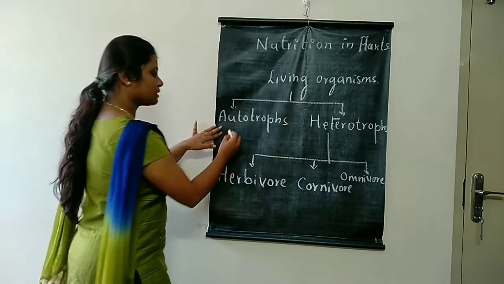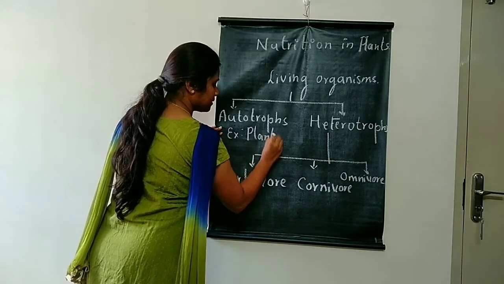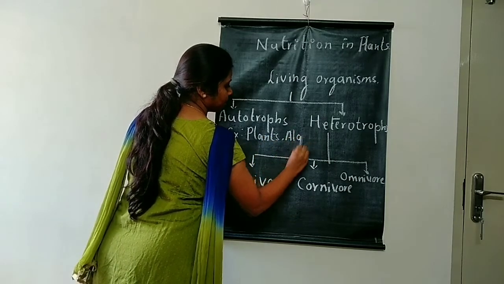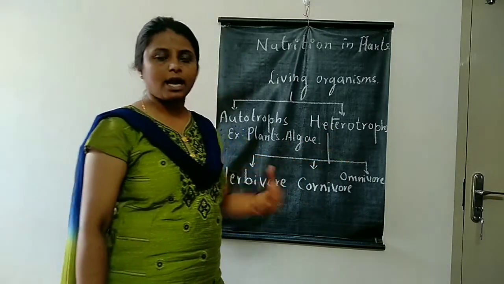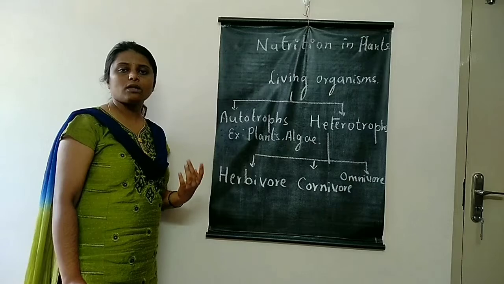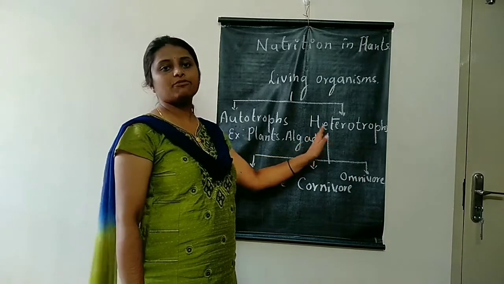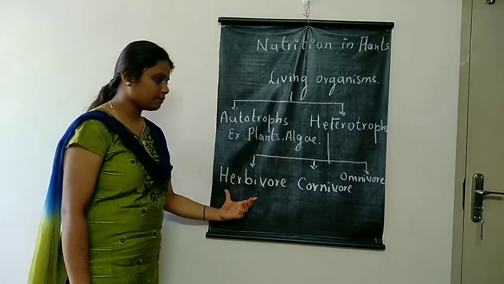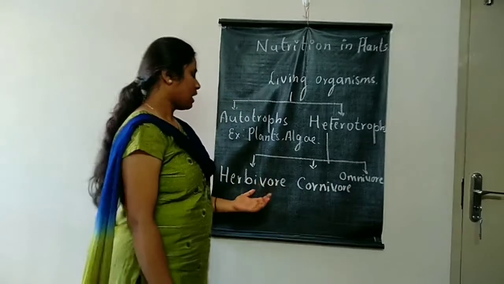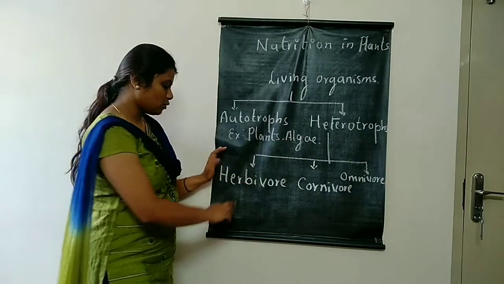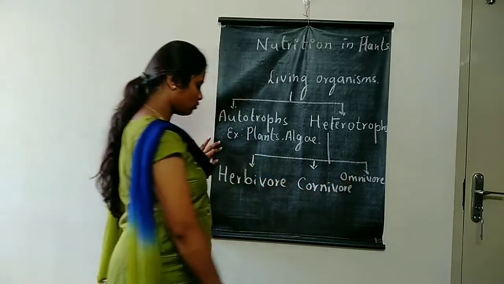Examples for the autotrophs are plants and algae. What about heterotrophs? Heterotrophs consist of all the animals and fungi. Heterotrophs are further classified into herbivore, carnivore and omnivore.